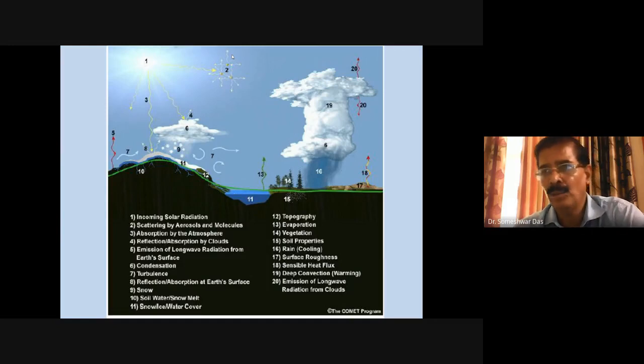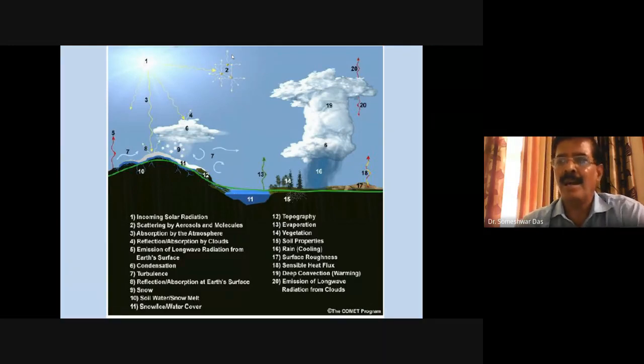And then there are also some low-level clouds. Fog, for example, is a cloud which exists at the Earth's surface. Fog, or the lower clouds, stratus, which have a very low base. Generally, the clouds are supposed to occur at the top of the PBL.